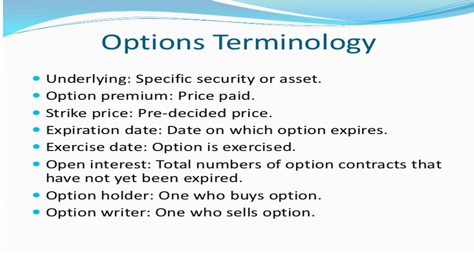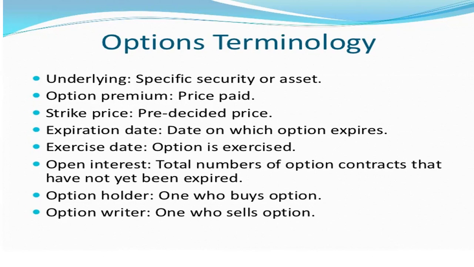Then exercise date: the date on which options are exercised. And then the open interest. Open interest is the total number of option contracts that have not yet expired, meaning the option contracts which are outstanding are covered in the open interest.